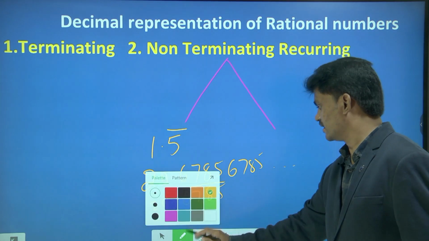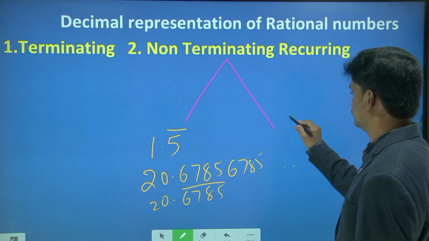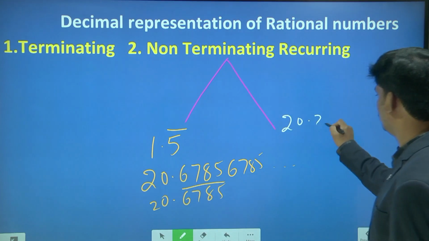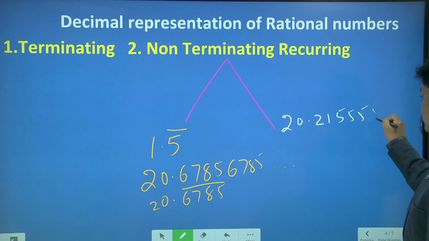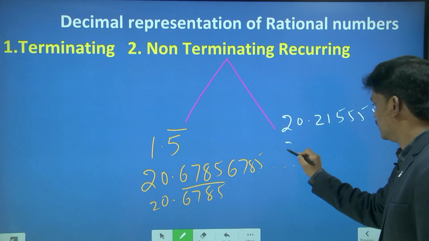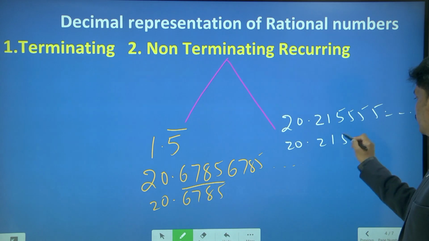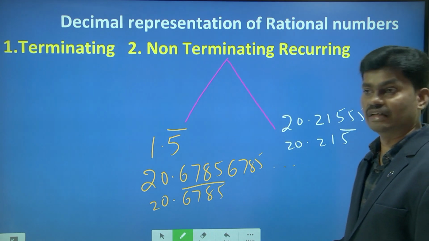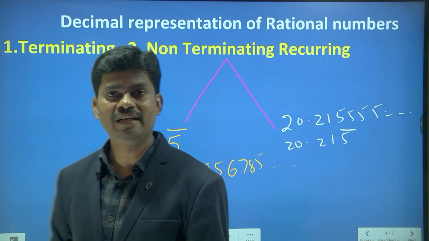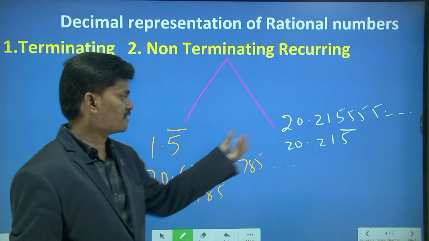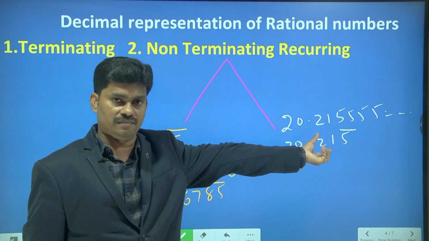And here I will take an example like 20.215555, like that I am writing. That means we will write 20.215 with 5 bar. So what is the main difference between this example and that example?